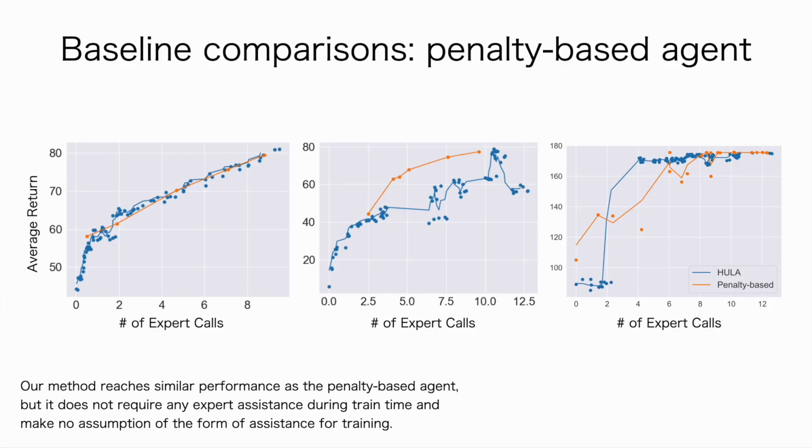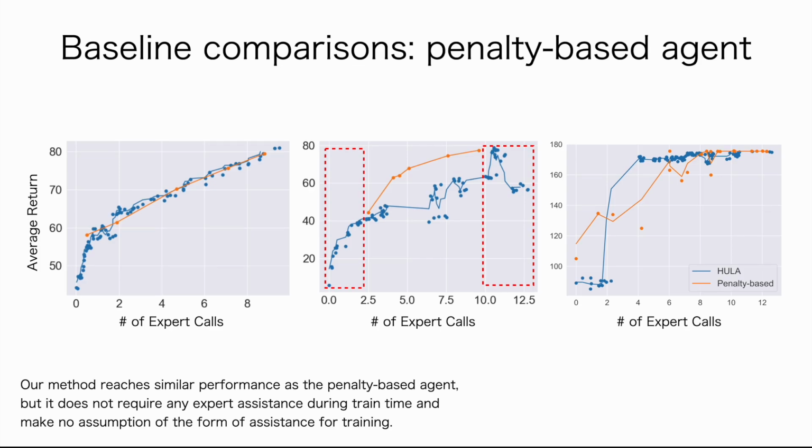This training is not scalable for practical robot learning systems, whereas our approach does not require any expert call during train time. Also, the penalty-based agent makes its own decision to call the expert in a greedy manner to improve task performance. Hence, it is hard to adopt it with budget of human interactions. Our method can be used with different expert call budget by setting different variance threshold.